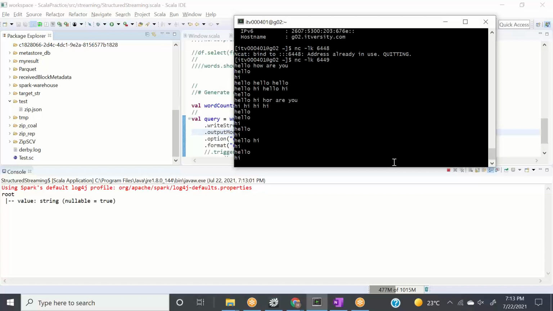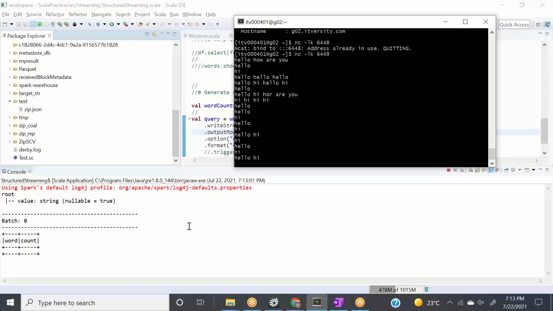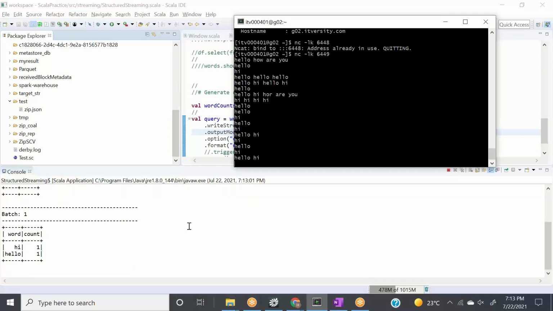Okay, so our structure came, the schema came. Now the first batch should be empty ideally. Let's see. Or maybe it will read all the data. I'm not sure how it's working. Let's see. So it's waiting for some result. Okay, so for the first batch, it didn't give anything. Let me write hello and hi both. It will give in maybe 5-6 seconds. Let's see. Hello, hi, 1-1.